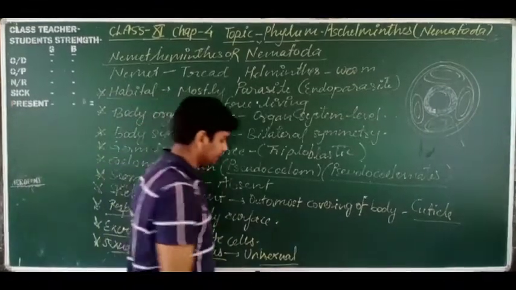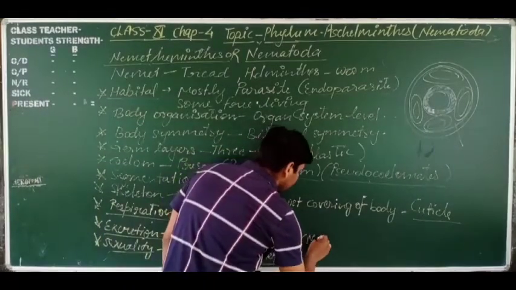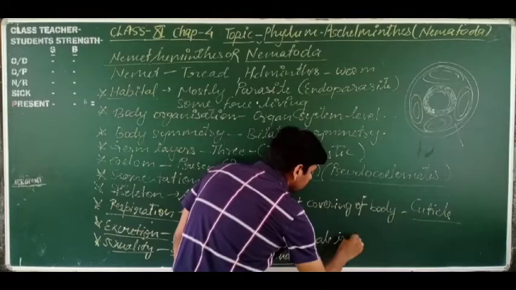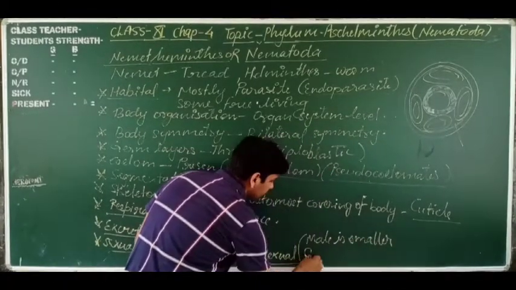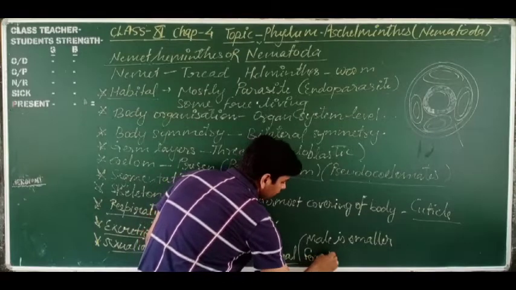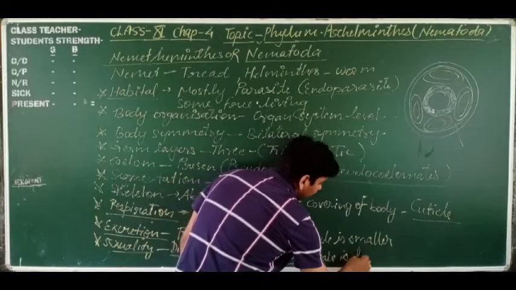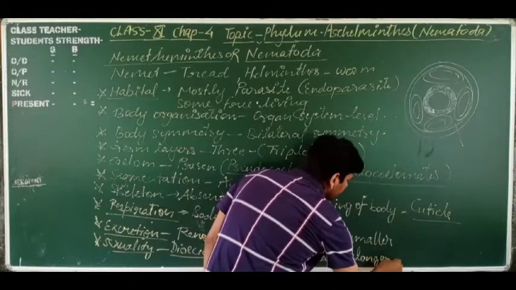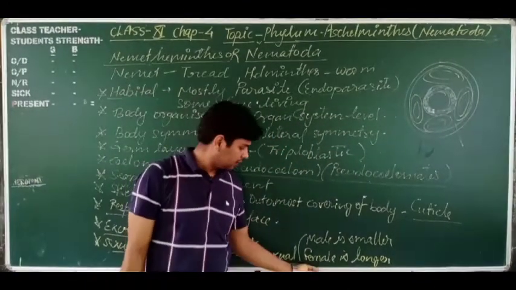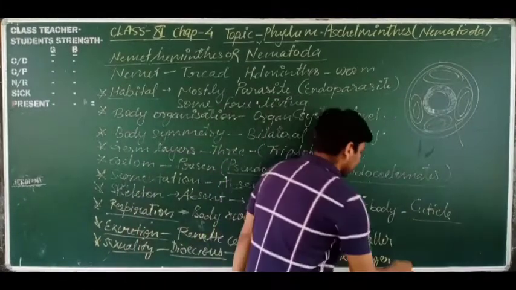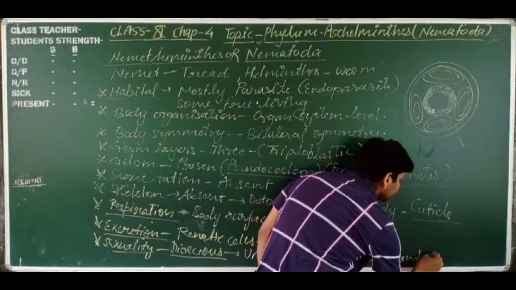In this, the male is smaller but the female is longer. They have a cylindrical body, so the male is smaller and the female is longer and straight.